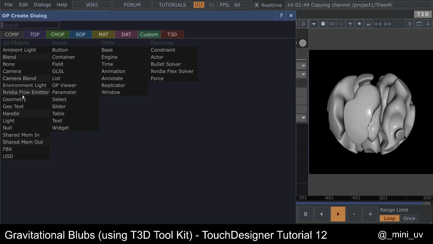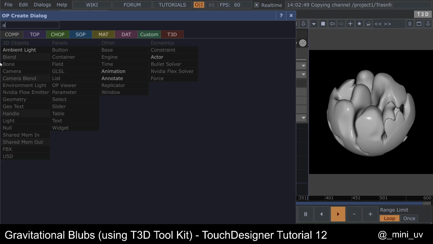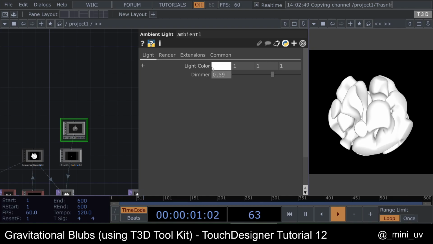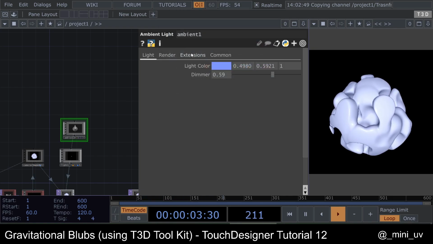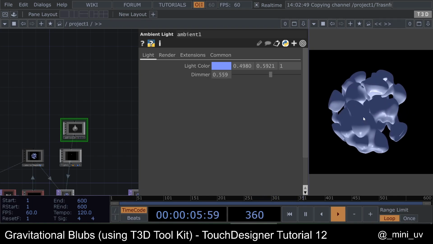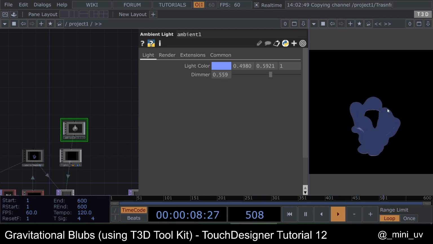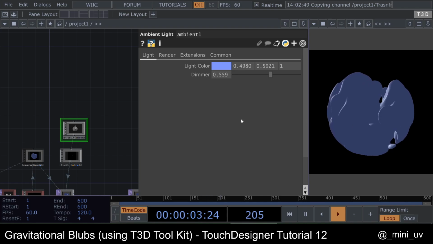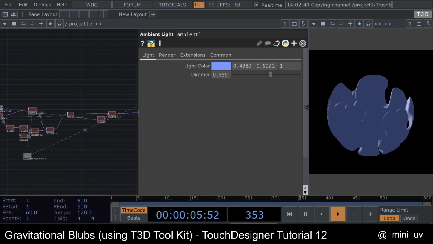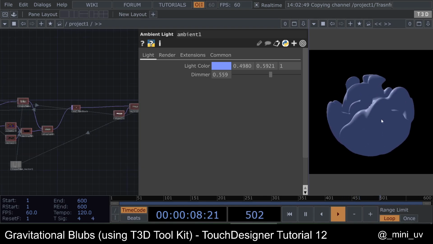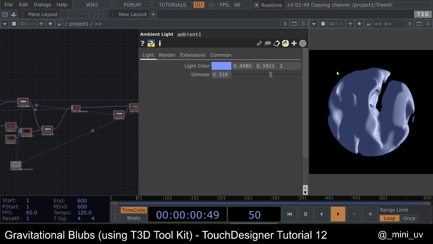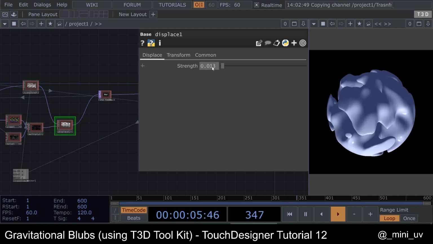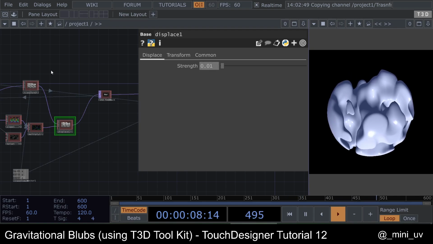add an ambient light. And we can choose a nice color. So it's basically falling down according to our rotation. You can also decrease the strength of the displace.